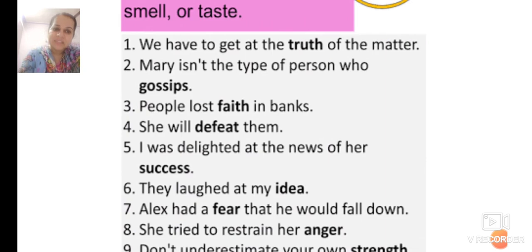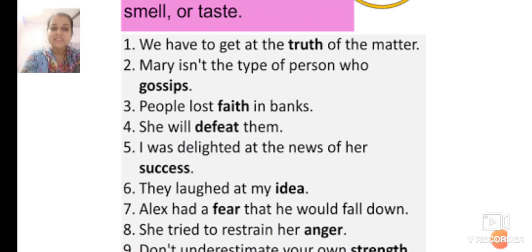People lost faith in banks. Now, faith is an abstract noun because faith means trust. You cannot touch or see trust. You can only feel, yes, this is trust. Trustworthy person. Like, I can trust this person. So, people lost faith in banks. Faith is an abstract noun.